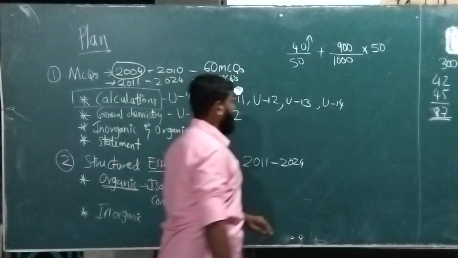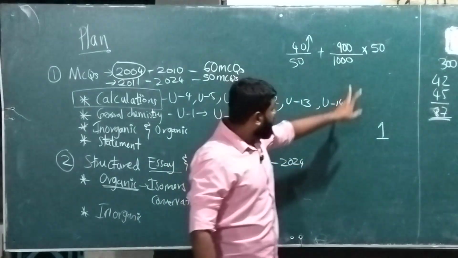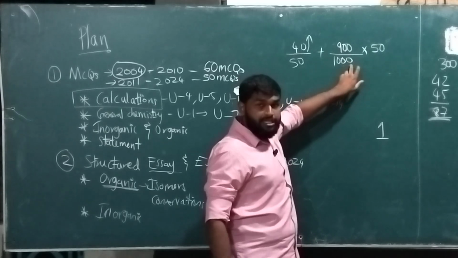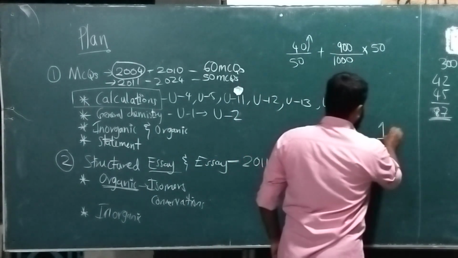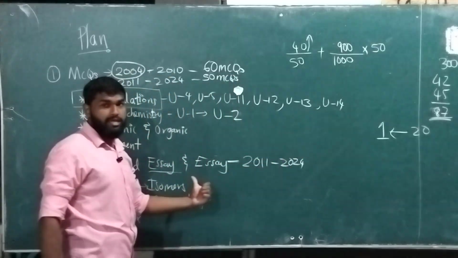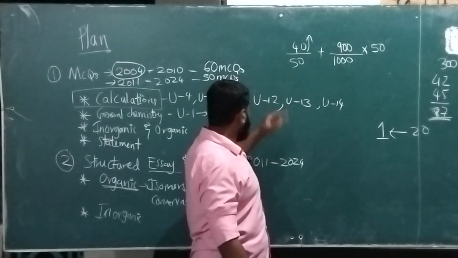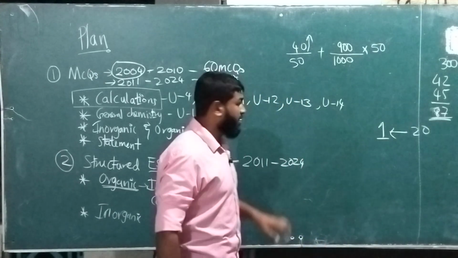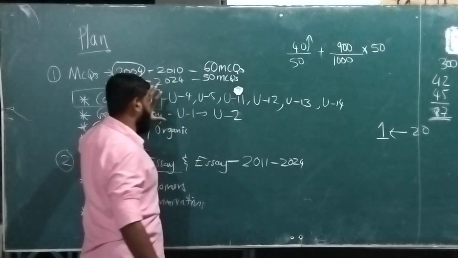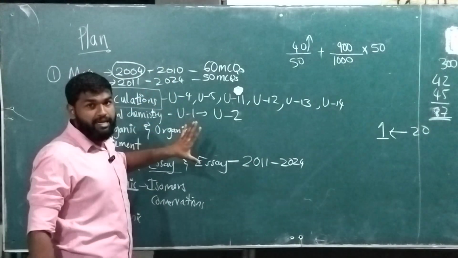In MCQ you take 1 mark as usual. In order to get the same 1 mark on the structured essay side out of 50, you have to score around 20 marks. To get 20 marks there, you have to work a lot. But in the case of MCQs, no need of doing that. So there is a strategy to gain the marks. If you are able to follow it, you can easily manage the time quickly here.